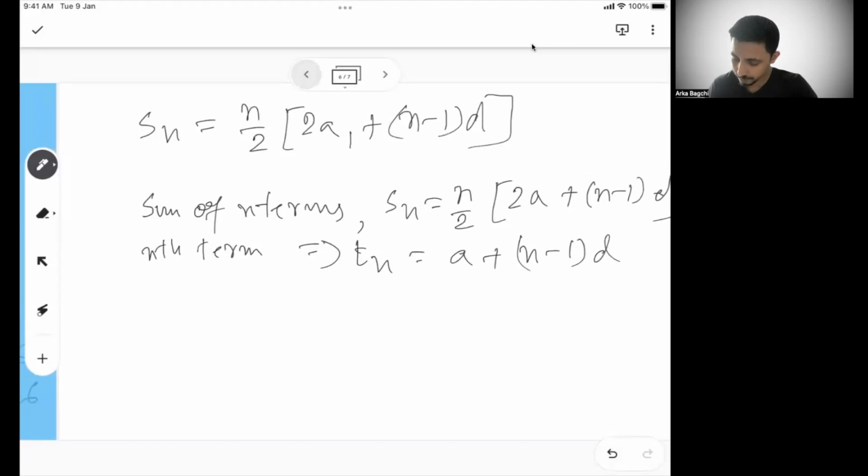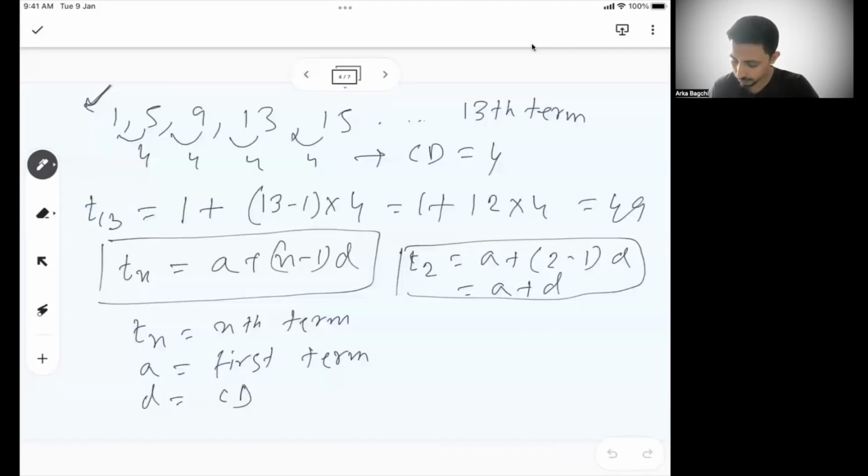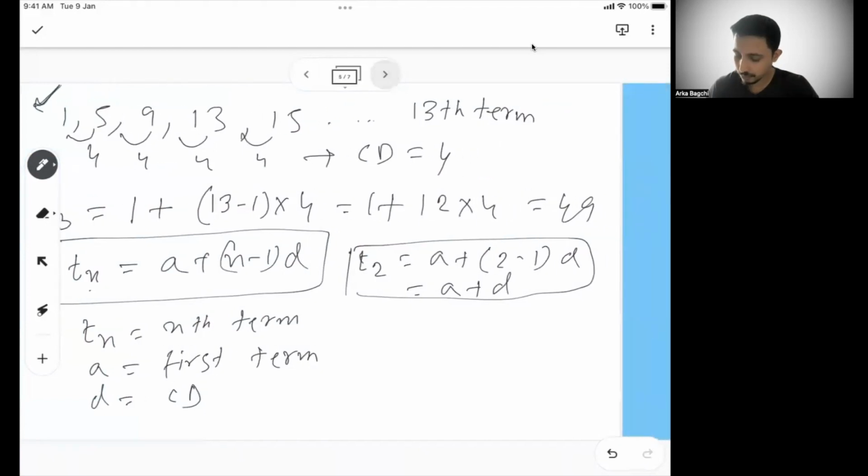So if you see, this is what we did. Tn is a plus n minus 1 into d, and the same thing here.